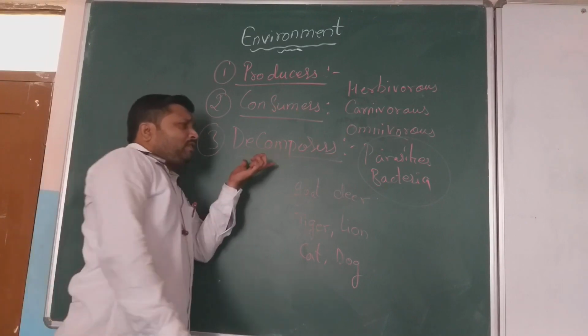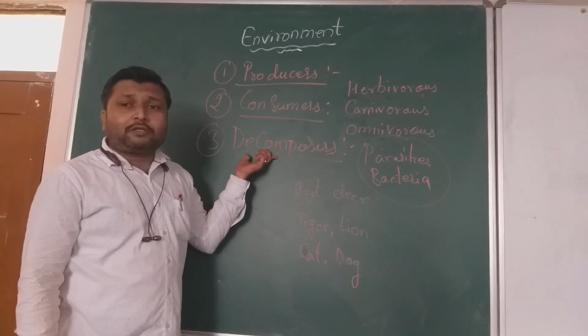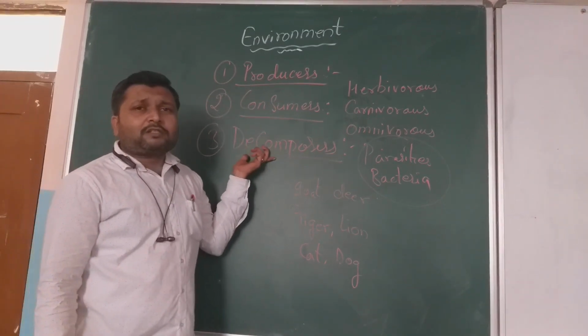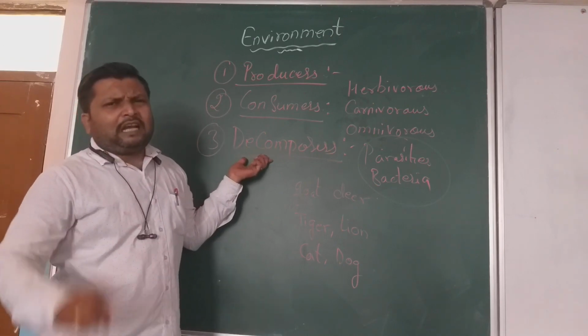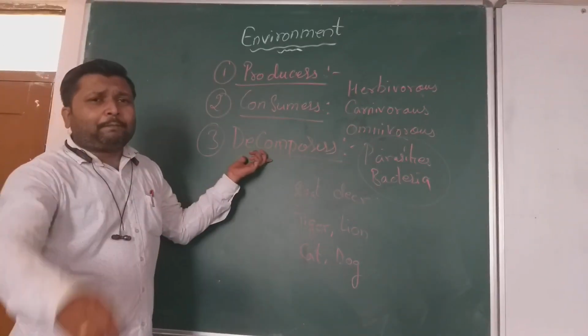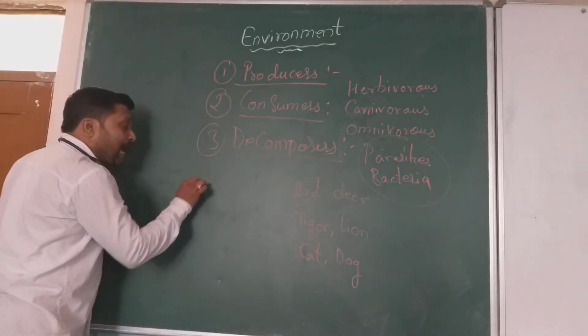If decomposers are not there in any ecosystem, remember that the ecosystem itself will collapse. Let's take the previous example where we discussed an aquarium.